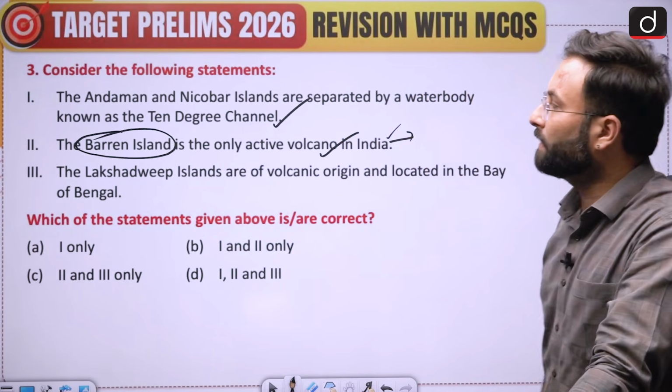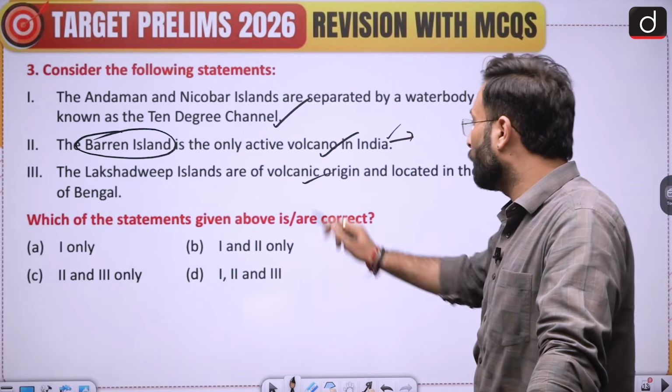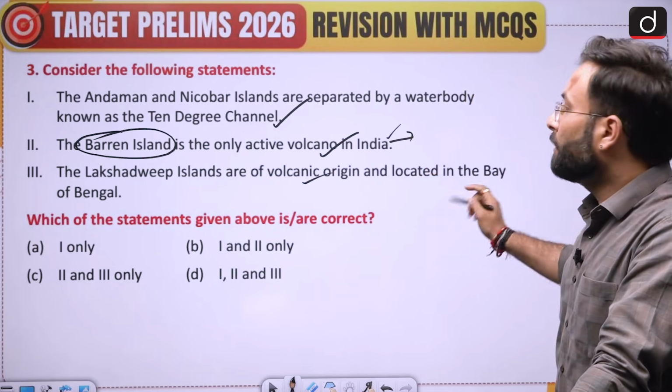Now moving to the third one: the Lakshadweep Islands are of volcanic origin and located in the Bay of Bengal.